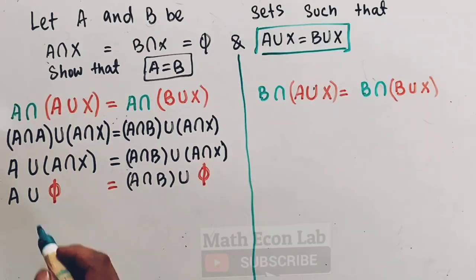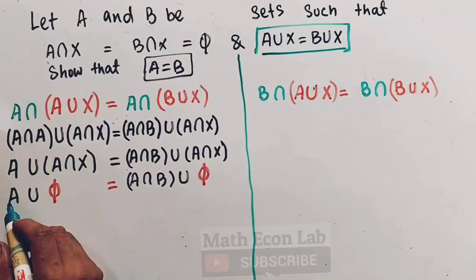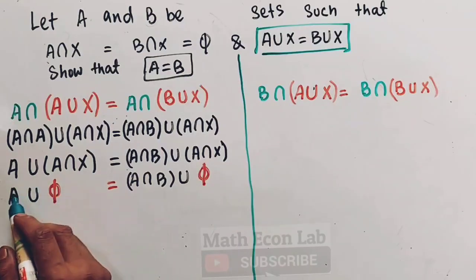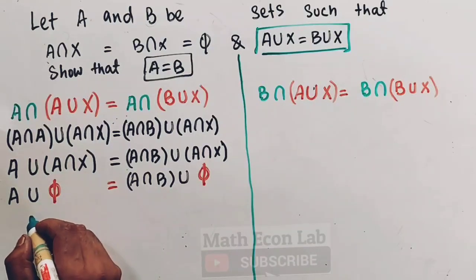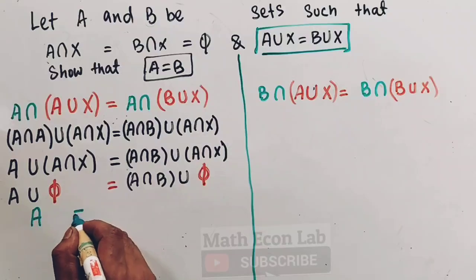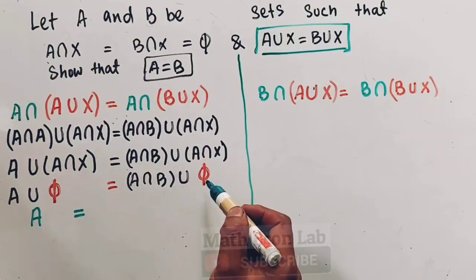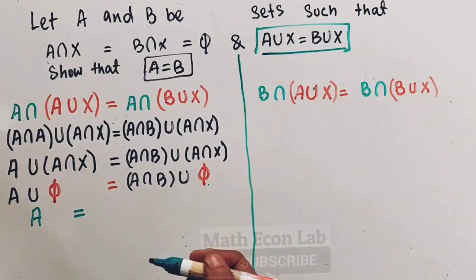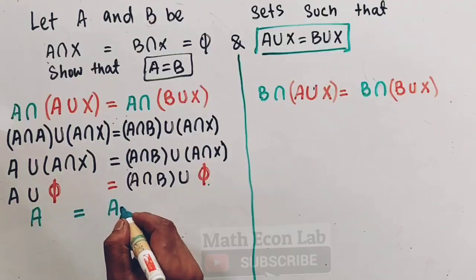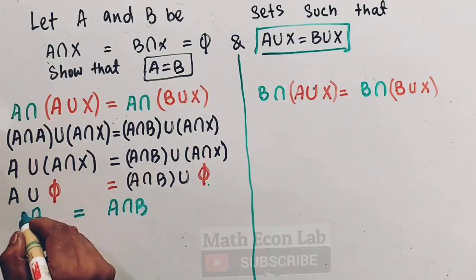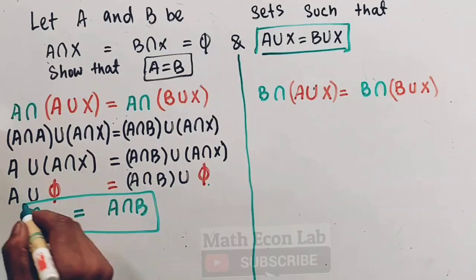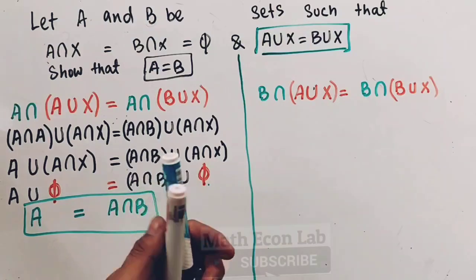Now the union of a smaller set with a bigger set is always the bigger set, so phi is the smaller set, A is the bigger set, so A union phi will be A, is equal to, again here the union of a smaller set with a bigger set is the bigger set itself, so here we will get A intersection B. Okay, so let us solve this one.